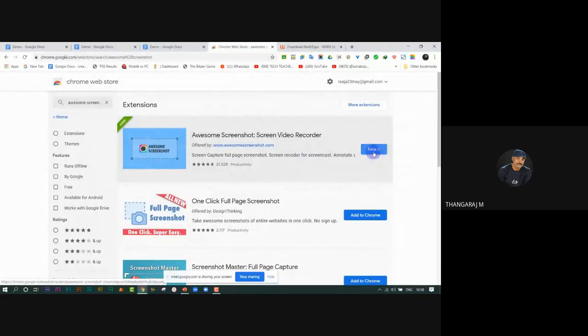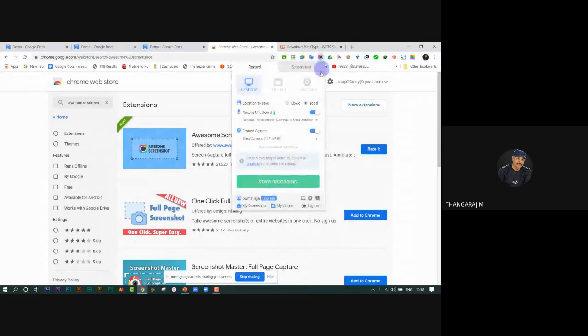Click to add to Chrome. The screenshot tool makes it easy to save an entire page of a website as an image or PDF. Just click on it. You may also record the screen. It records your desktop and screen.